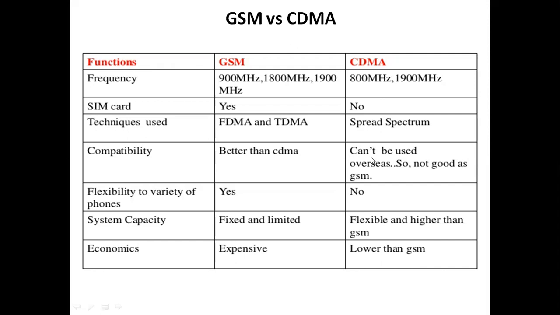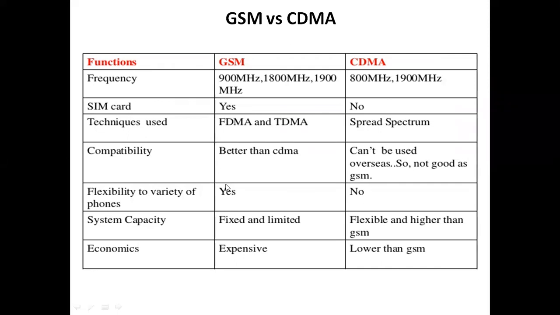So it is not as good as GSM when it comes to compatibility. Next, flexibility to a variety of phones. GSM is flexible. That means we can insert the SIM in any phone and use that phone. But in CDMA, there is no flexibility.